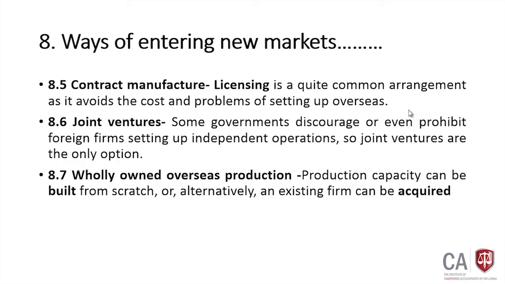There are certain countries where 100% direct investment is not allowed. For example, China and India; in those countries the only option is to find a local partner and start a company with them, a joint venture, and do the business. Then the seventh option is wholly owned overseas production. That means we establish a company in the foreign country to produce the good, 100% owned by us. Or the other option is you can acquire an existing company, then through that existing company you can sell the products.